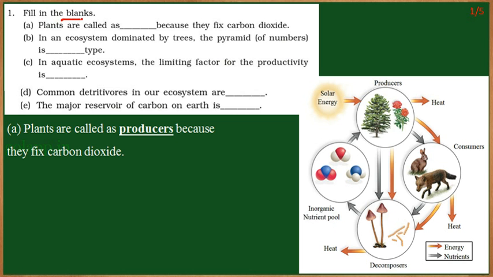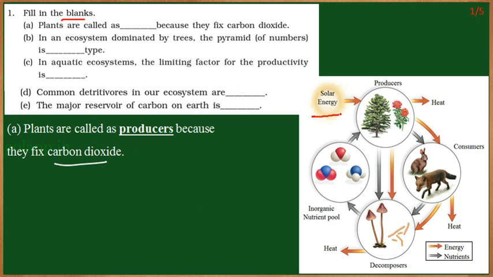Fill in the blanks. Now students, here there are a few statements and some of the words in the statements are missing. We need to fill in the appropriate words in the statement. The first one: plants are called as dash because they fix carbon dioxide. Generally plants are called producers because they fix carbon dioxide. Plants are called producers of the biosphere.